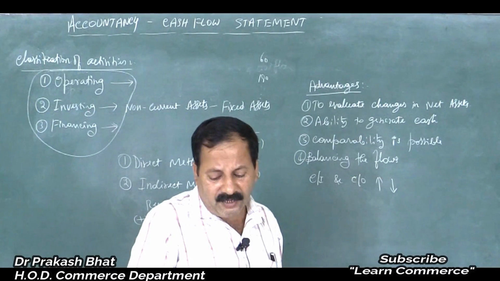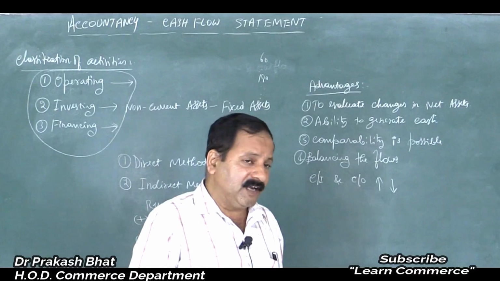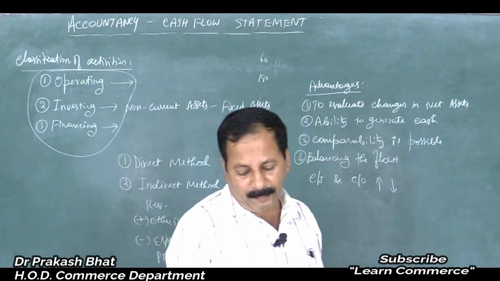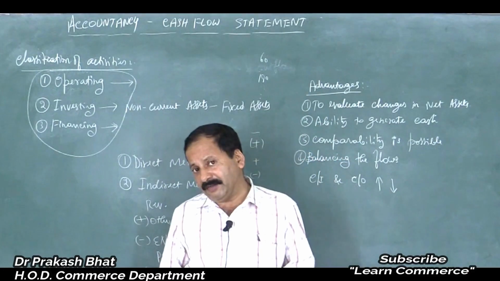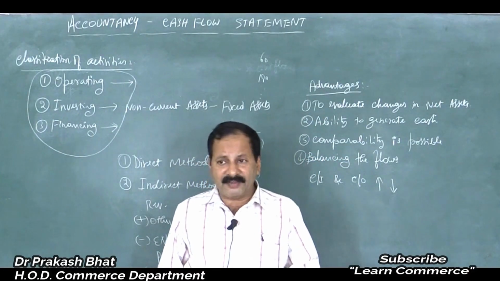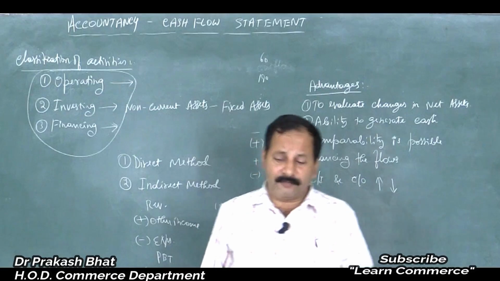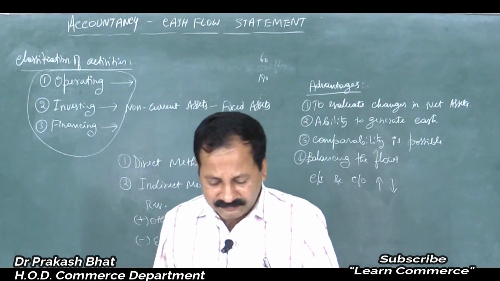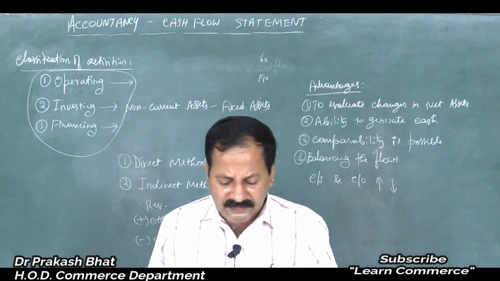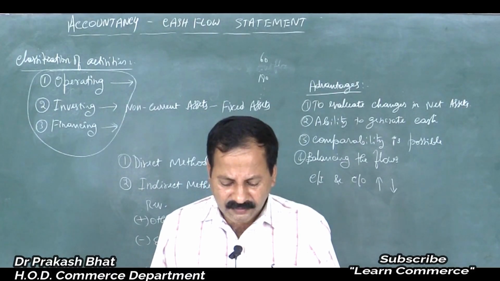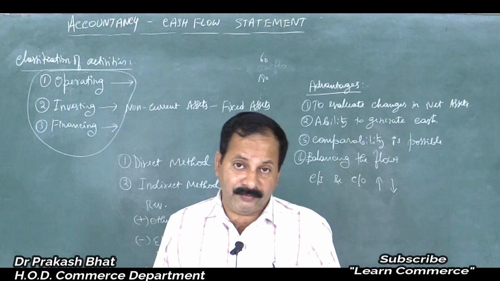Cash inflows like proceeds from sale of goods and services. When you sell goods and services, that is related to the operating activity. Whatever cash the operating activity generates, that is cash inflow from operating activity. Then receipts from royalties, fees, commission and other revenues.